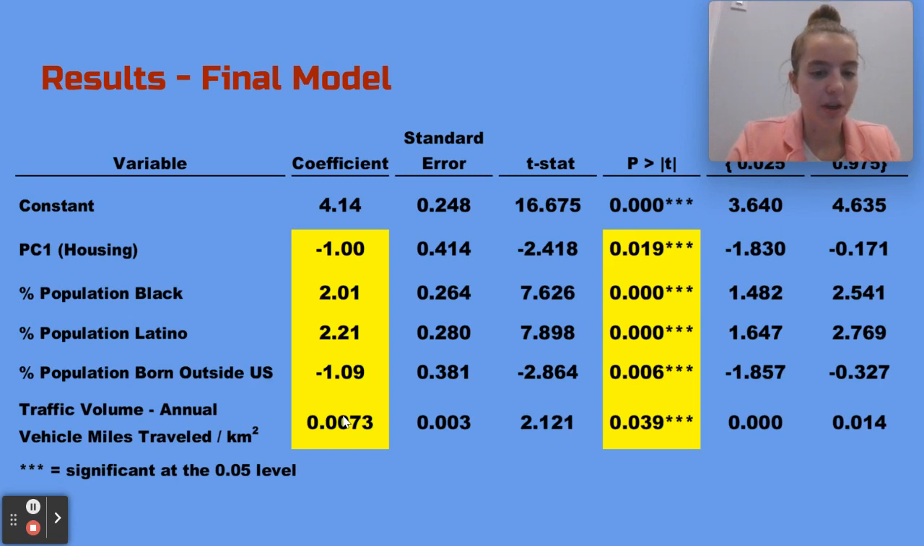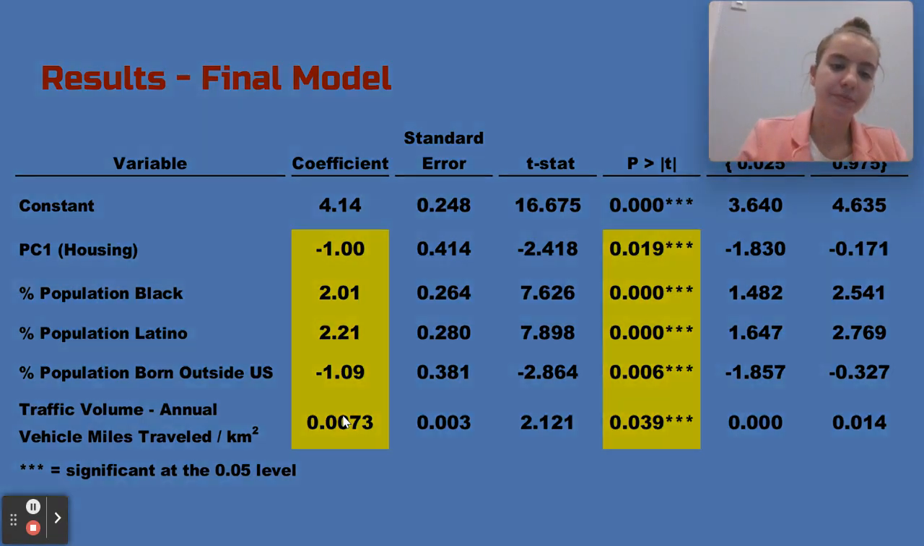The regression estimates for the coefficient of percent population Black, percent population Latino, and traffic volume, annual vehicle miles traveled per square kilometer were positive. Therefore, higher rates of these independent variables are associated with higher pediatric emergency room visits. Percent population born outside the U.S. had a negative coefficient. A higher rate of this variable is associated with lower pediatric emergency room visits. PC1 was used to summarize housing conditions. This variable showed that worse housing conditions were associated with higher levels of pediatric emergency room visits.